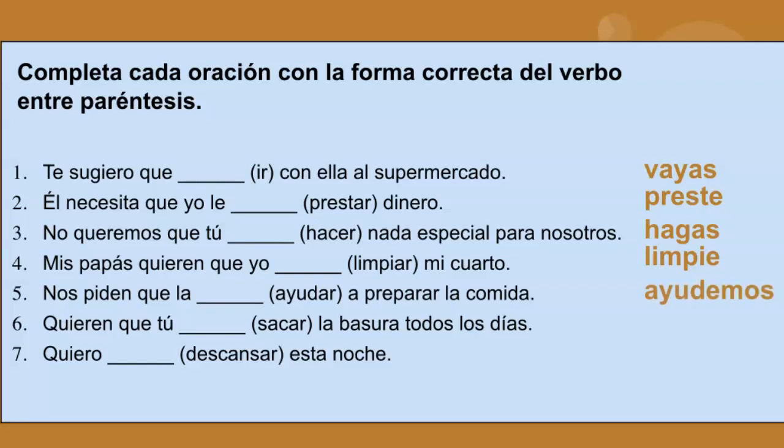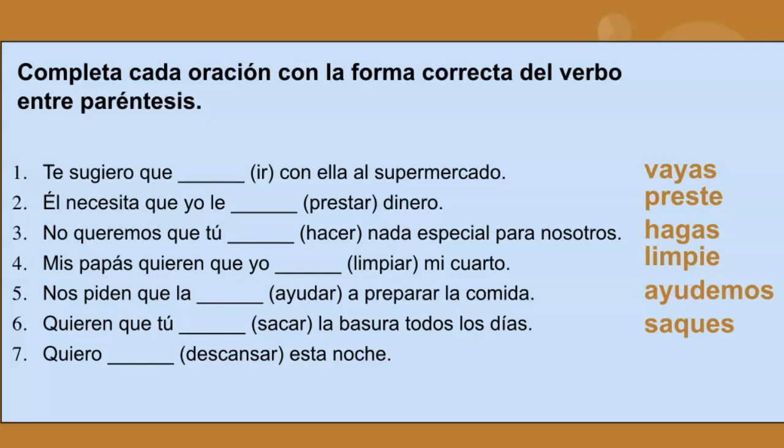This one is a little bit tricky, so if you weren't sure on this one, don't worry, I actually had to do a double take on that one as well. The reason you know that ayudemos has to be in the nosotros form is because that indirect object pronoun nos was indicated in the main clause before the conjugated verb piden. Okay, continuamos con número 6. Quieren que tú saques la basura todos los días. If you remember, in the last lesson, 12.3, we reviewed those spelling changes that can happen in the subjunctive, which would be like the car, gar, zar verbs. The C changes to a QU. So you might double check your spelling on that one.